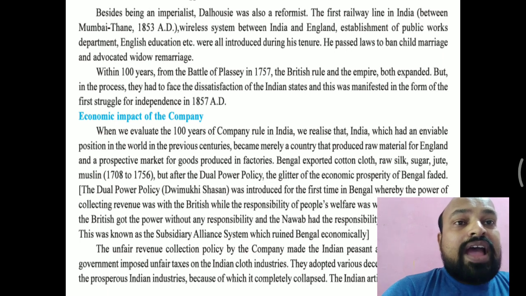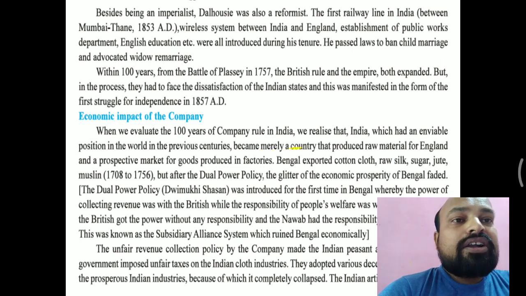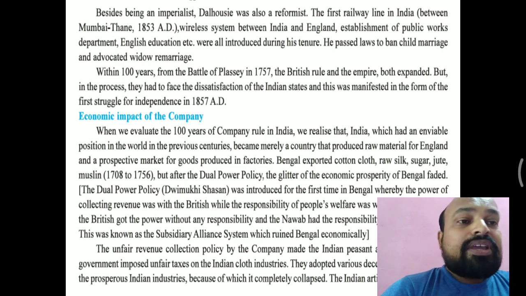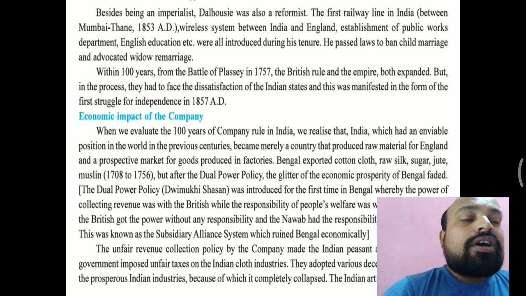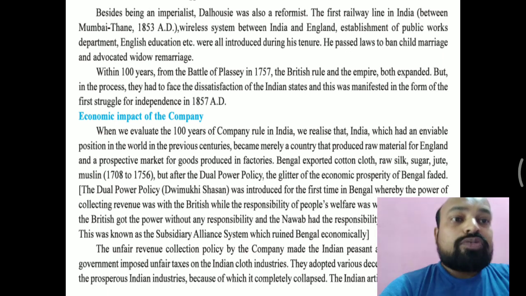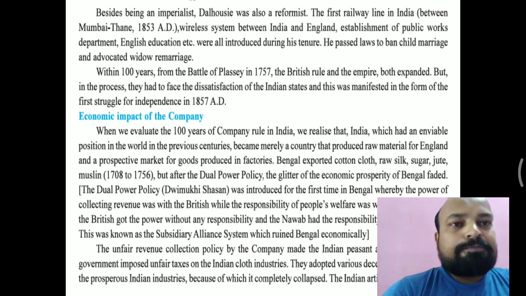India became merely a country that produced raw material for England, and a prospective market for goods produced in factories. India also became the market for goods produced in the factories of England. They were selling these products in India, so India also became a market for England.